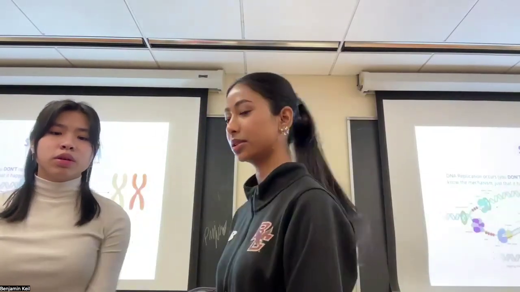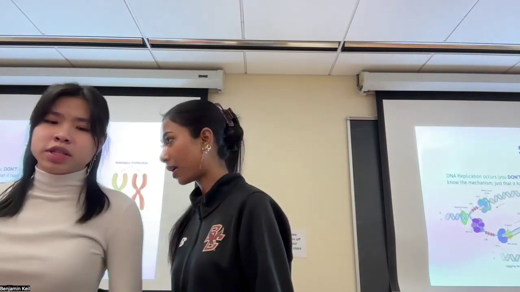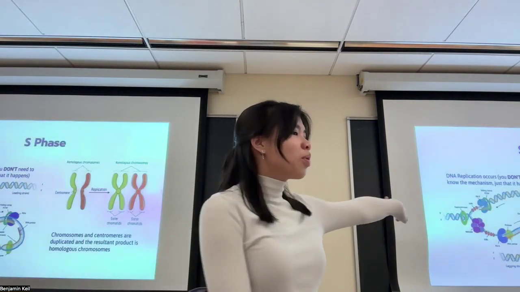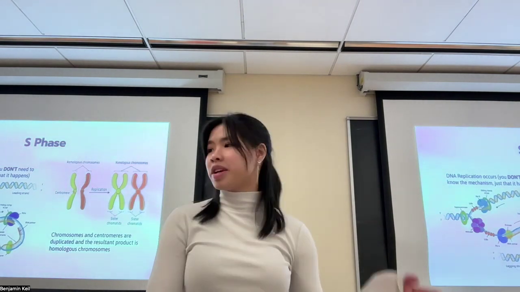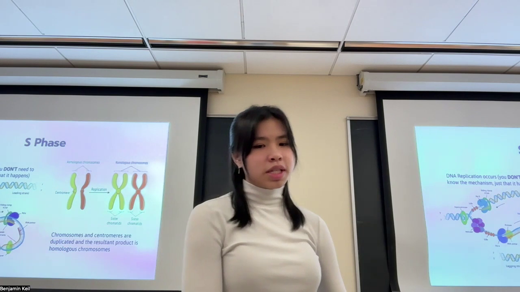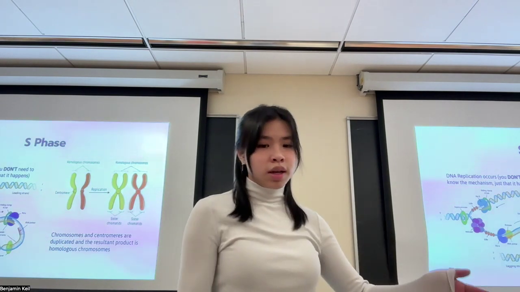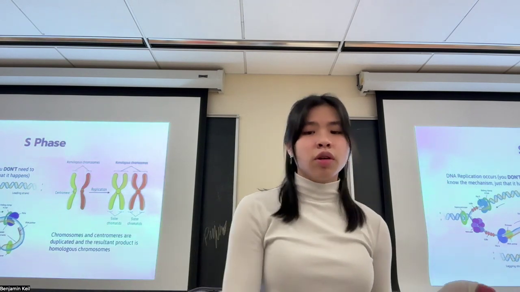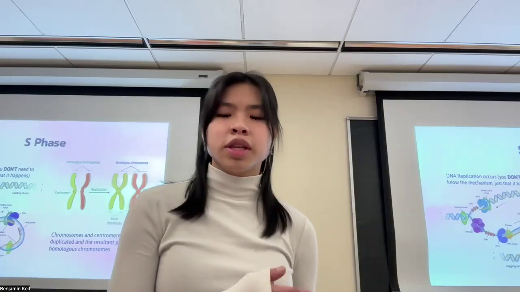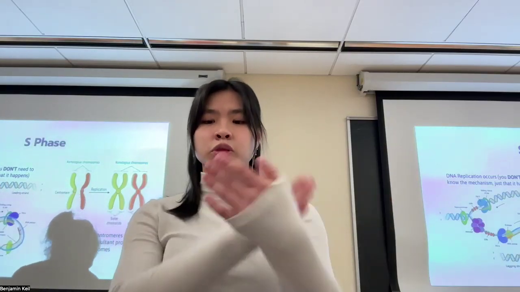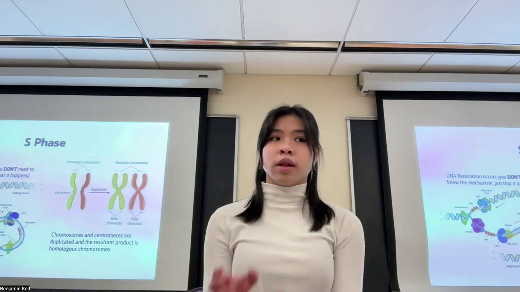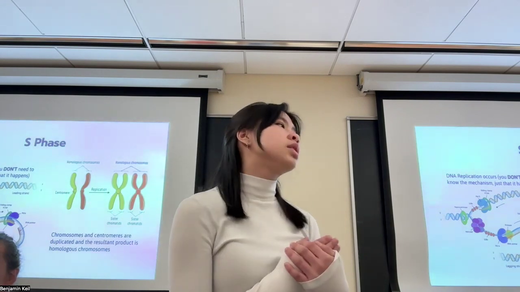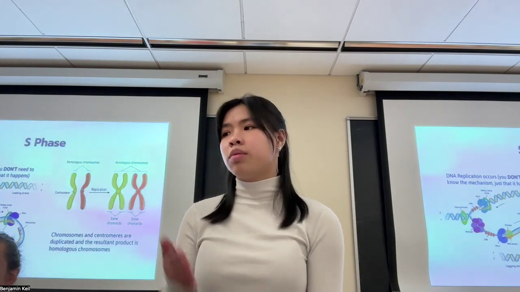Okay, so the S phase is not actually that complicated. For the purpose of this class, you don't really need to know that much. This is DNA replication. Don't worry about that diagram. I just wanted to show you what DNA replication kind of looks like. But basically, DNA replication occurs, and you've got all these proteins working to make a second copy of DNA. What you do need to know for this class is the right side of the screen, where the centromeres and the homologous chromosomes get duplicated, and then you have two sets of homologous chromosomes. So in conclusion, S phase just produces a second template, which is the DNA.